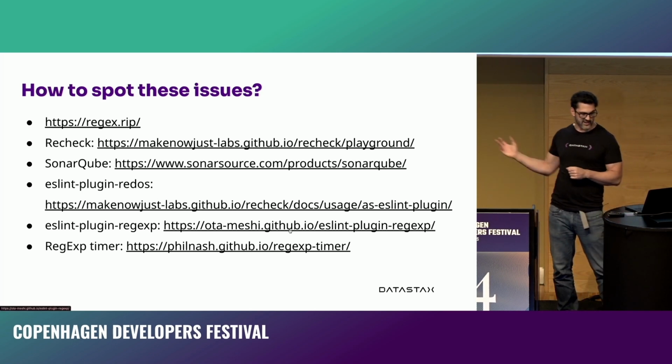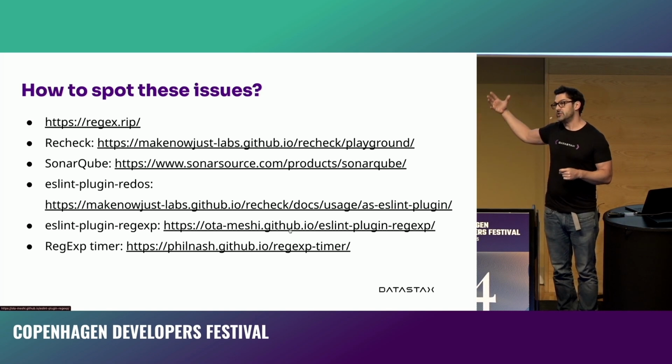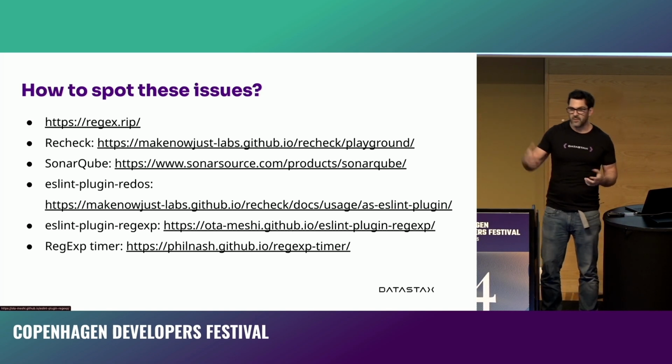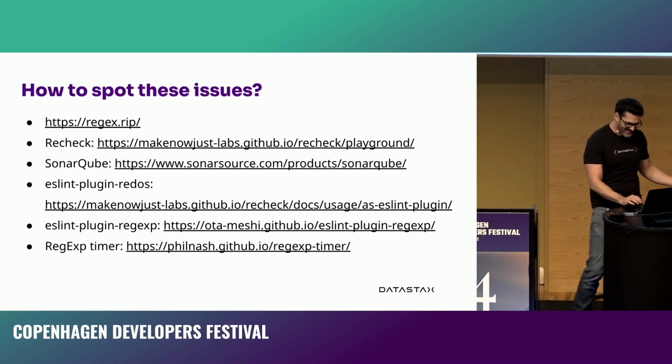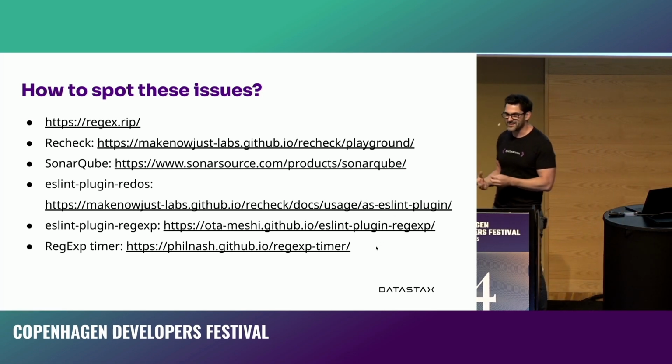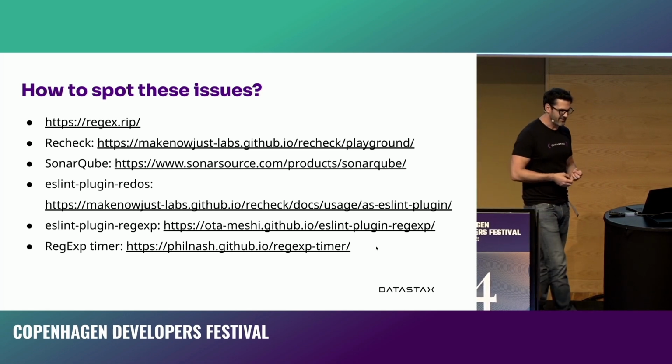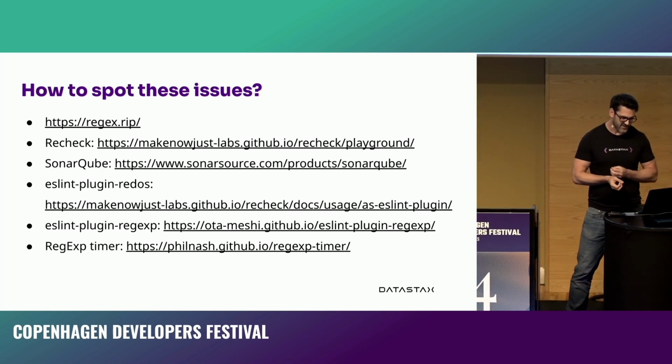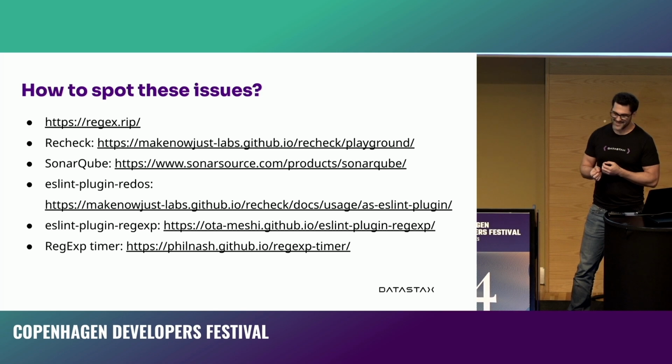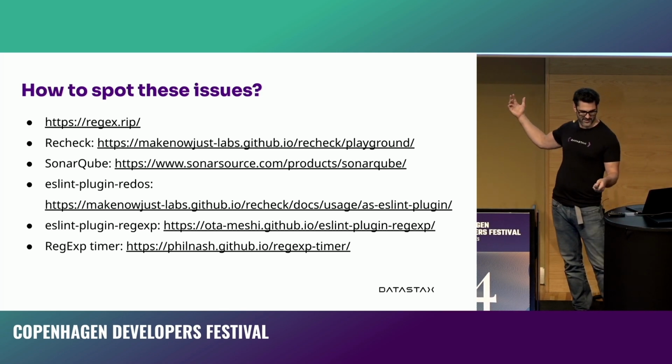So it's good to run maybe in CI. And if you run it in CI and you don't care about how long it takes, use both of them. They might catch things that the other one doesn't. So that's cool. And if you ever do want to play with my little regex timer, it's got a few of those examples to play with, and some simpler examples as well. That's up on my GitHub at philnash.github.io/regextimer.